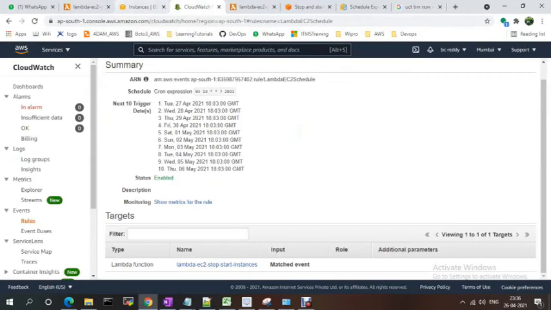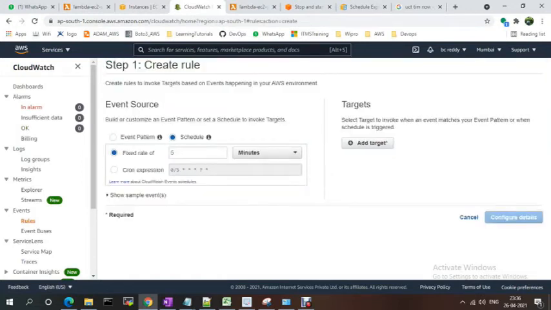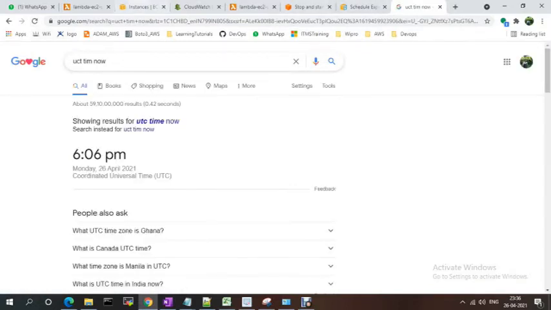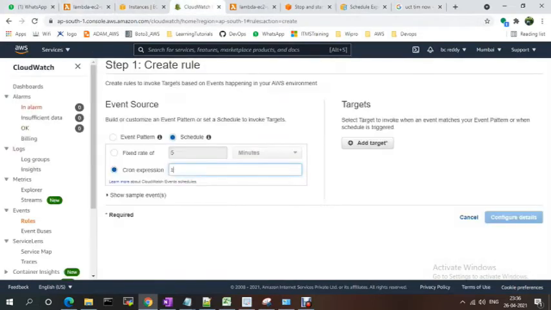Let me create one more function meanwhile instead of this one. Rules, create rule, schedule, okay, and cron expression. Like this time now, 6:18, 6:09 will give you. Sorry, 09 18 star star star star.